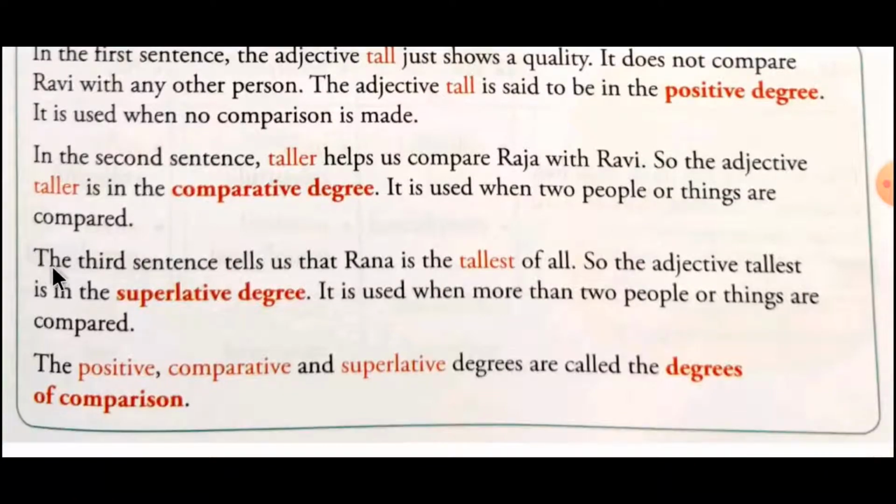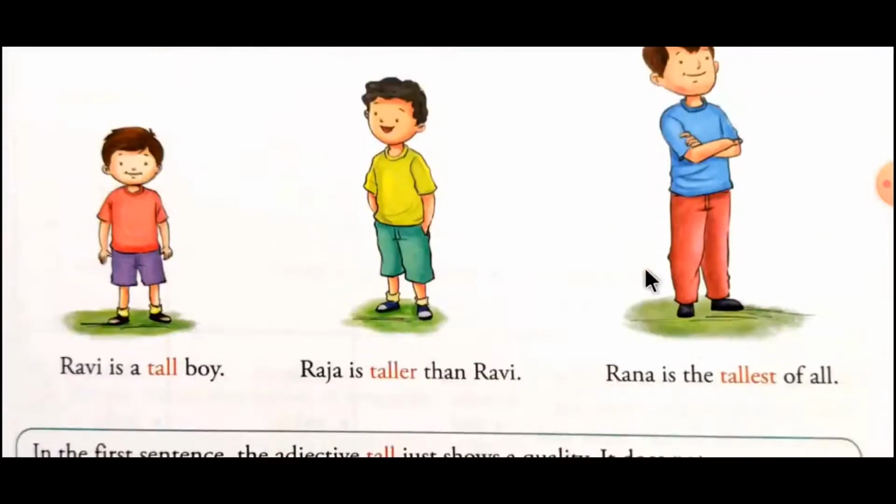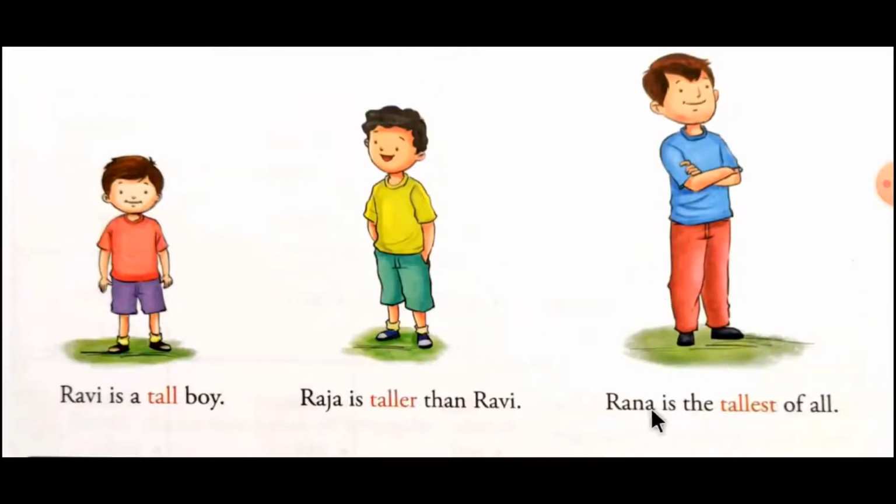Now the third one. The third sentence tells us that Rana is the tallest of all. Let's see the sentence again. Rana is the tallest of all. So here students, Rana is the tallest boy of all. Of all means Ravi and Raja. Ravi और राजा के कंपैरिजन में जो राना है वो सबसे लंबा है. So that's why we have to put THE, the tallest.